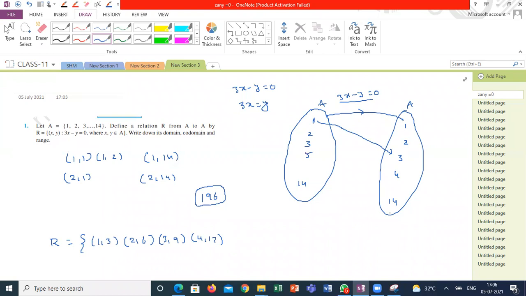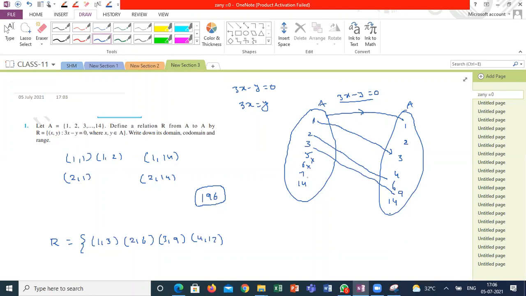And if I take 5, for 5 there is no element available, since 15 is not there. This question is important. Before going to functions, this question is important. Why is it important? You will understand later. 1 has a mapping to 3, 2 has a mapping to 6, and 3 has a mapping to 9. For 5 there is no mapping. For 6 there is no image.